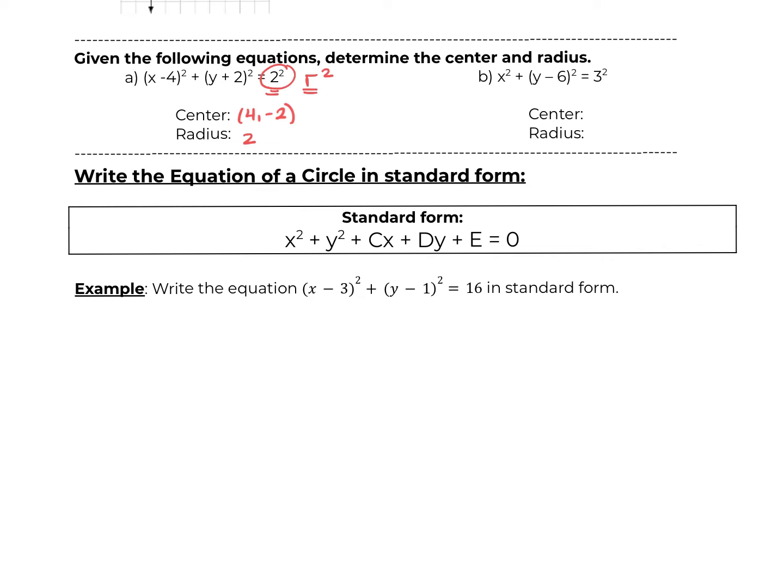Because 2 squared is in the form r squared, so r is just the base, so r is 2. If that was a little too difficult to see, you really could have said, okay, well, 2 squared is 4, and we know that the radius is the square root of whatever is here, so the square root of 4 is 2. So that might be a little easier. So same thing over here. Let's find the center, and let's find the radius.